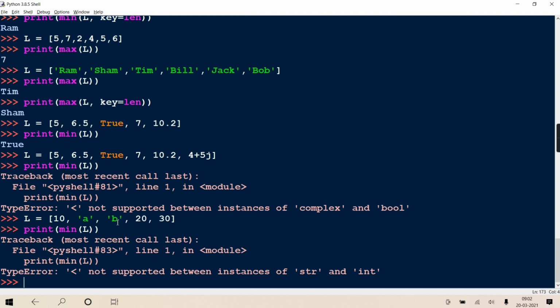It gives an error. So either they all should be numeric or all string. Numeric means 3 combinations are allowed: int, float and boolean.